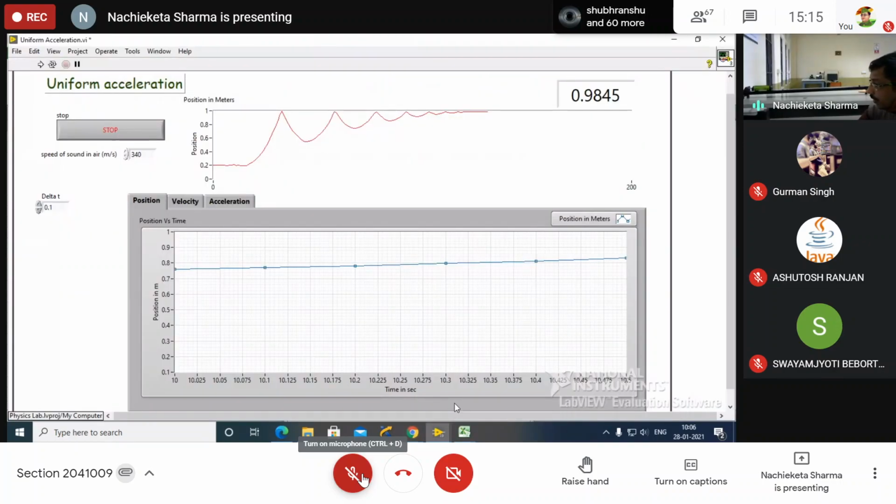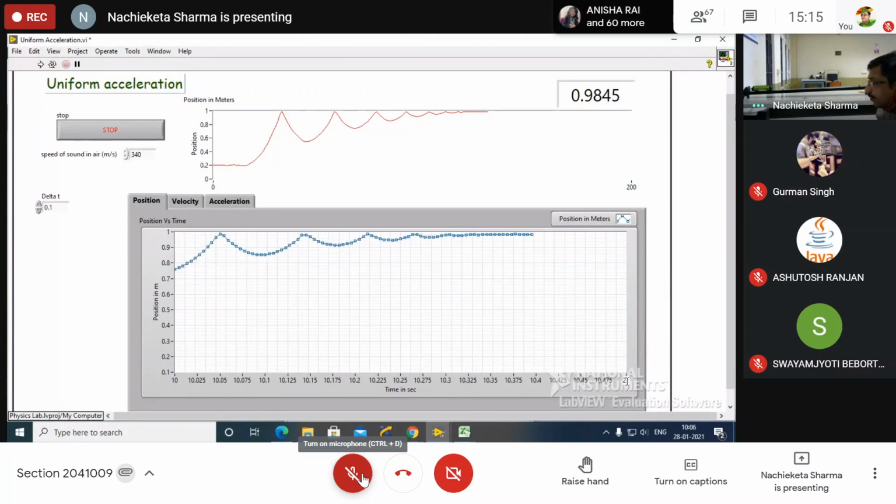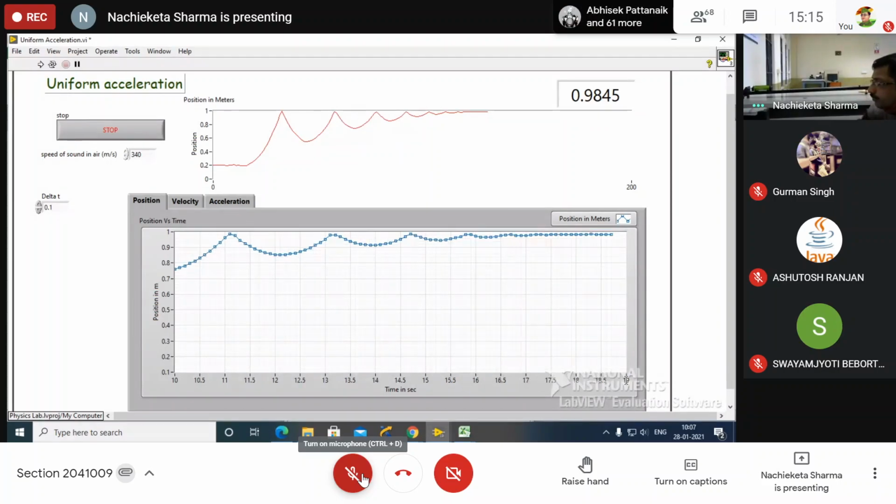In third parabola, can you tell me the time to choose? No. You should not go beyond the mean position. If you choose beyond the mean position, then acceleration will change.